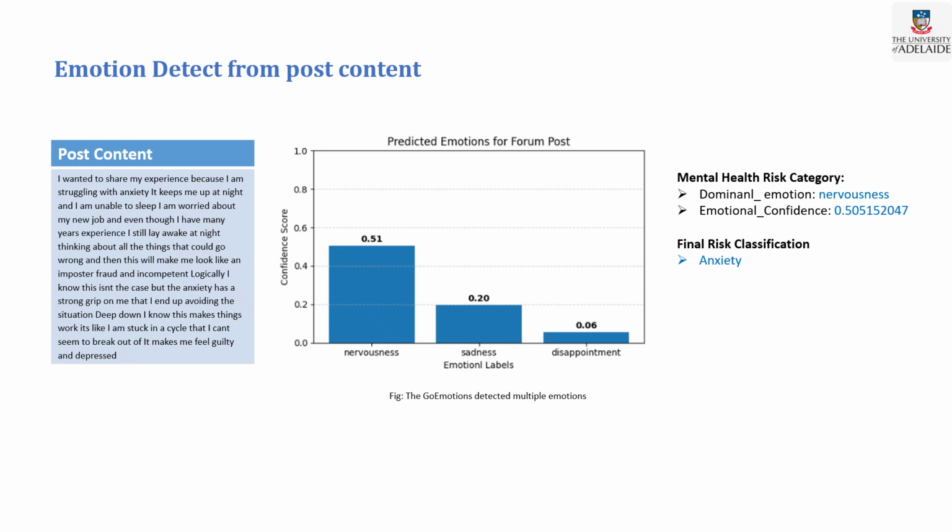In GoEmotions, there are 28 trained emotions. For this post, the mental health risk category is nervousness, and the dominant emotion score is 0.50%. The final risk assessment is that this post is under the anxiety category.